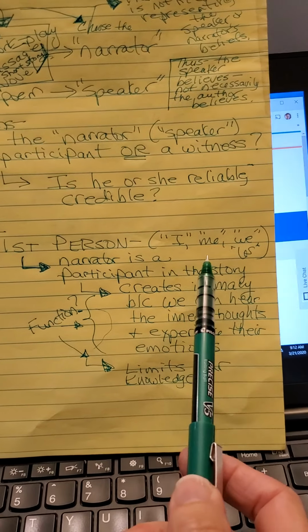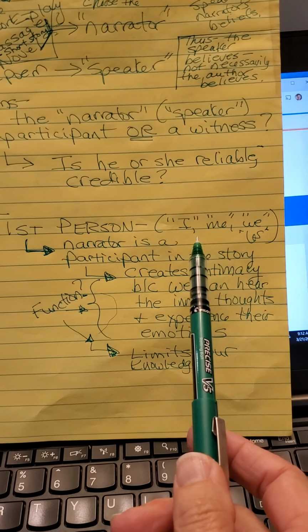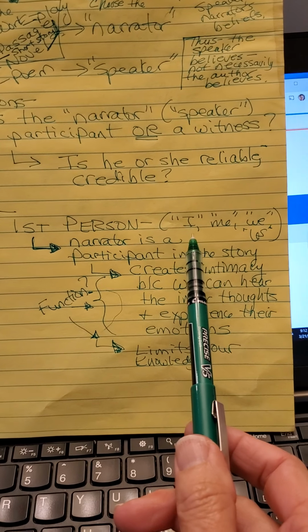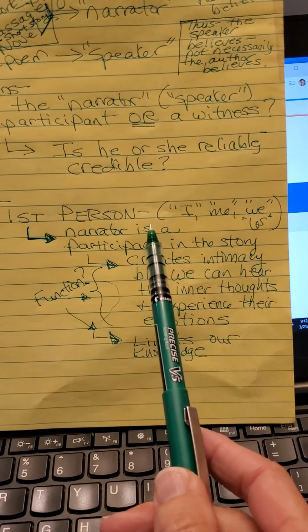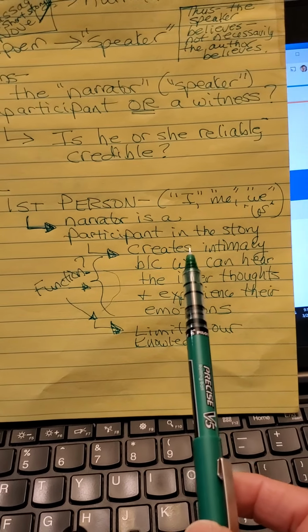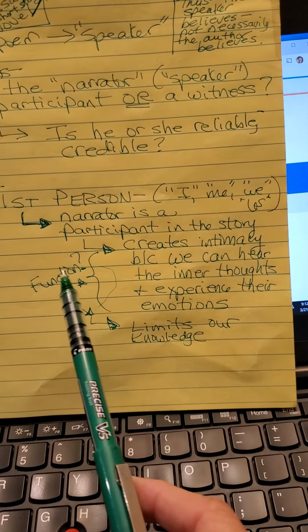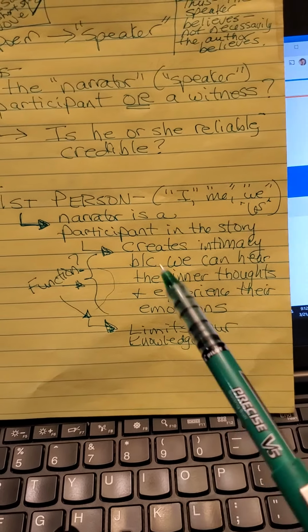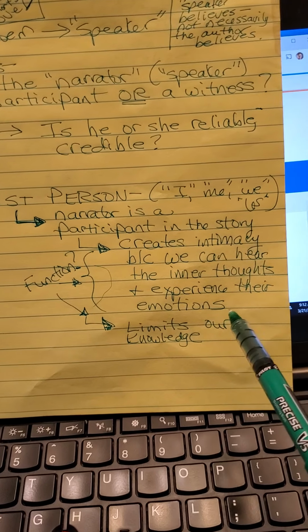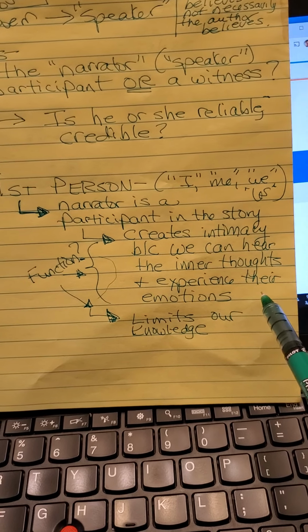First person. Remember, you're going to look immediately in your passage or poem to see what pronouns are being used. If it's I, me, we, or us, that's first person. The narrator is a participant in the story. That creates intimacy. That's how it's functioning, because we can hear the inner thoughts and experience the particular emotion going on with that character.